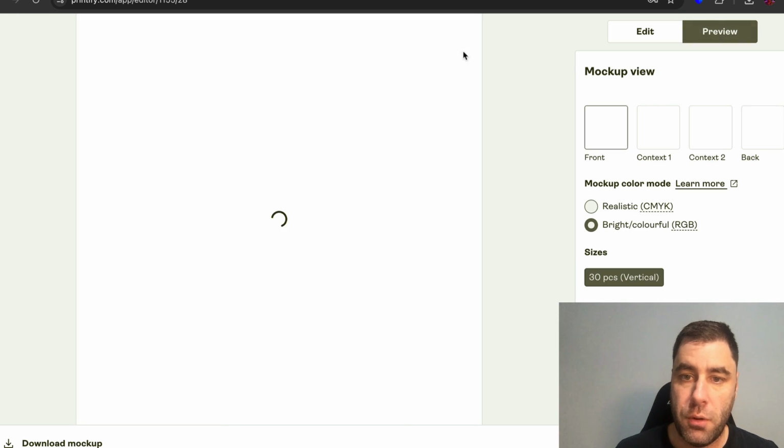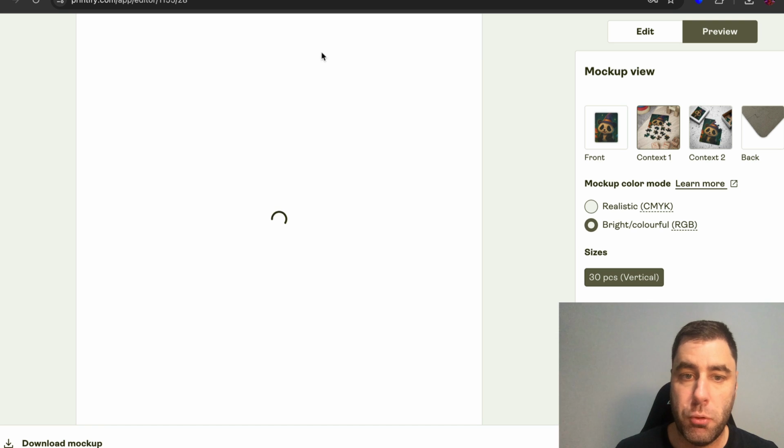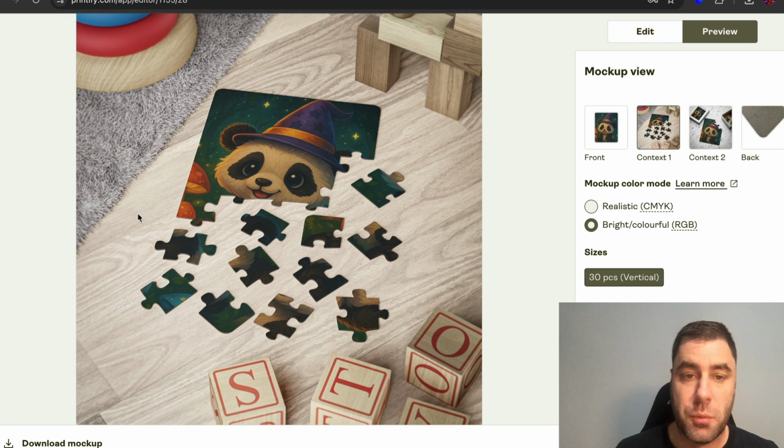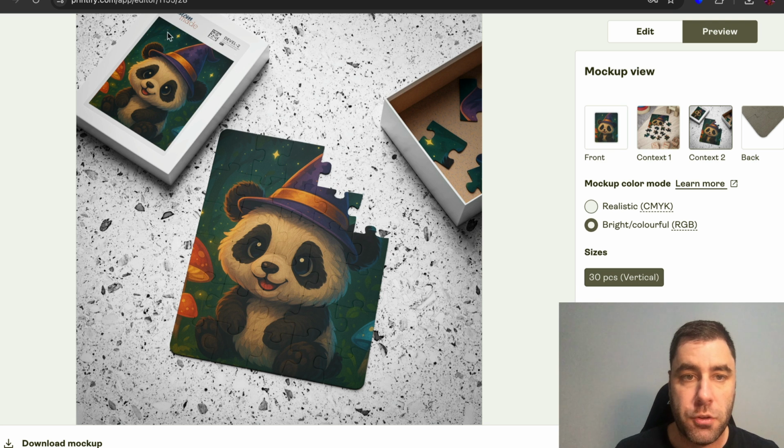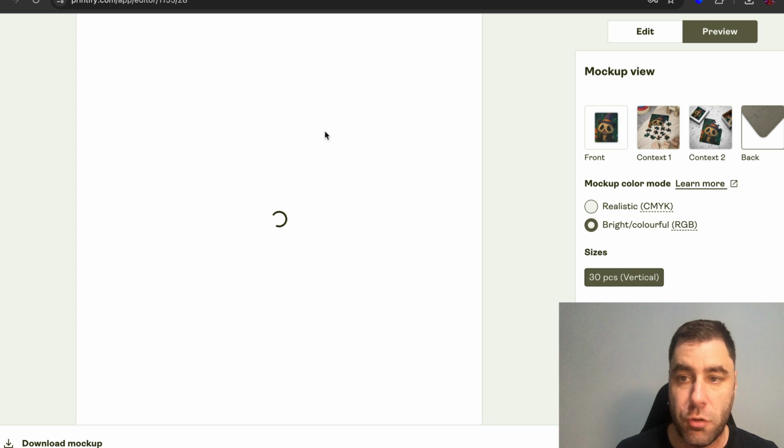And then we can go to preview here, and you can see that we now have a simple puzzle right here in the kids niche with a very beautiful image that we just created. And this is it here as well, and then this is it here as well. Once it loads, I do apologize, my internet's a little bit slow right now. But this is really good, right? This is actually really nice. We created this in a few minutes.